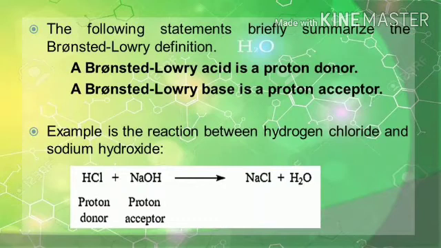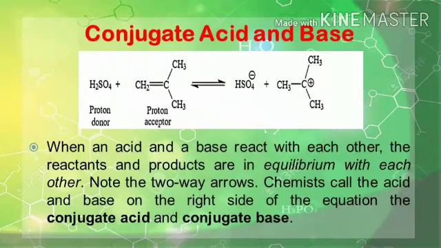The following reaction further illustrates the Bronsted-Lowry acid-base definition. The reaction below is labeled to show the conjugate acid and conjugate base. A hydrogen of sulfuric acid, or H2SO4, is the acid, and the nitrogen of ammonia, or NH3, is the base. They react to form the hydrogen sulfate anion, or HSO4 negative, and the ammonium ion, or NH4 positive. The ammonium ion is the conjugate acid of ammonia. The bisulfate ion is the conjugate base of the sulfuric acid.